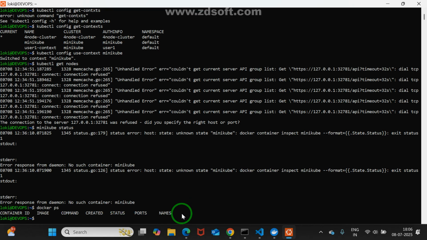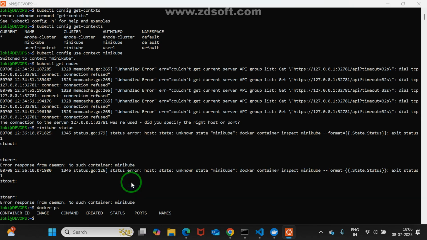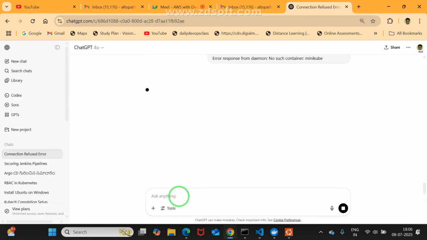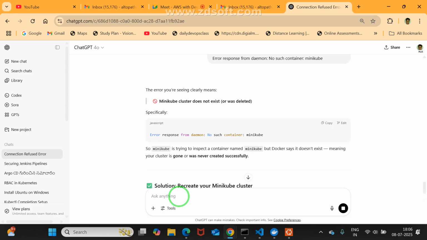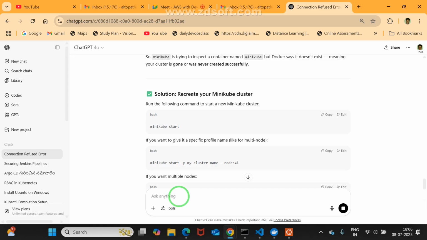docker ps. Yeah, everything is fine, but it is giving another error. Server error, post state, unknown state minikube. minikube stop, delete my cluster.